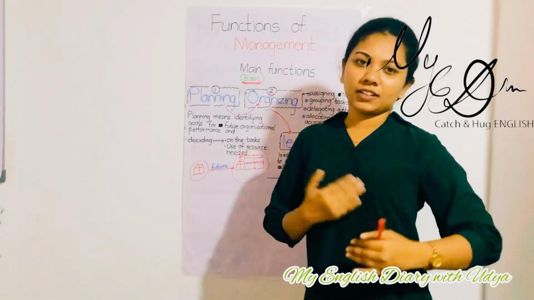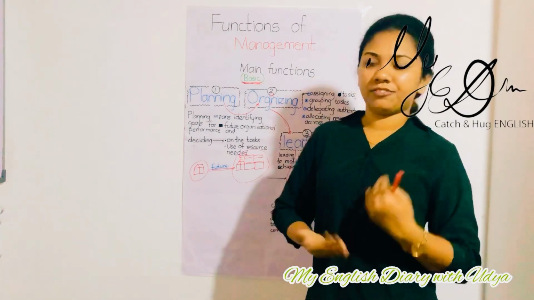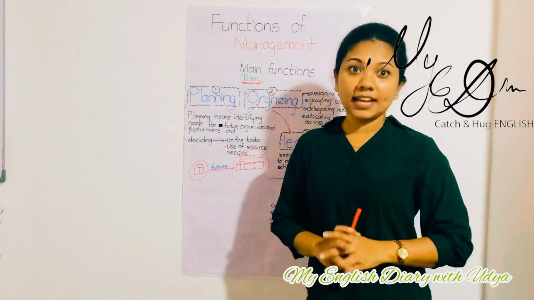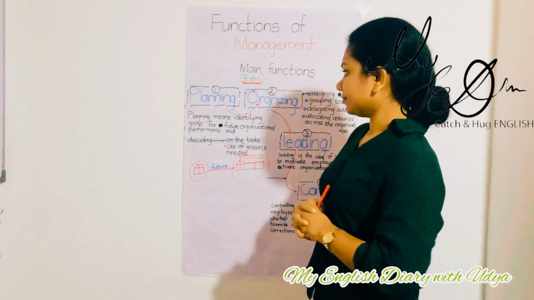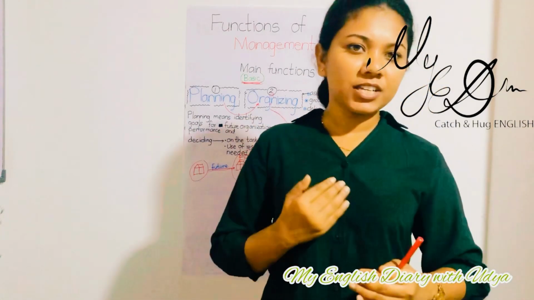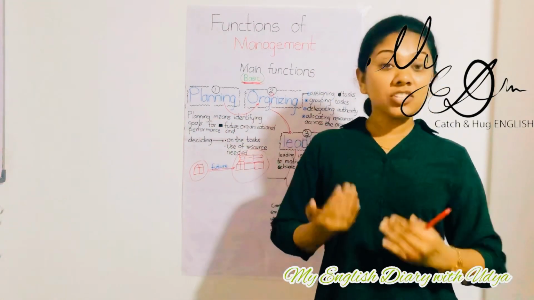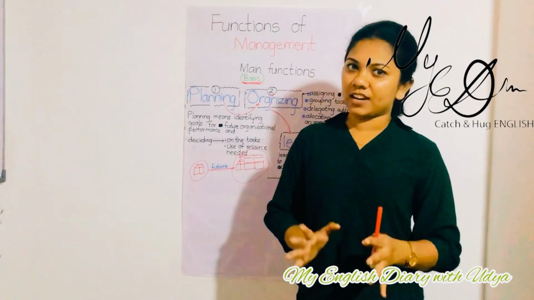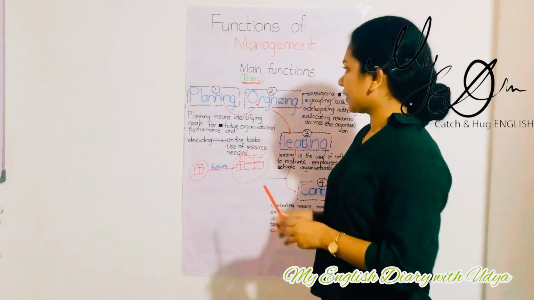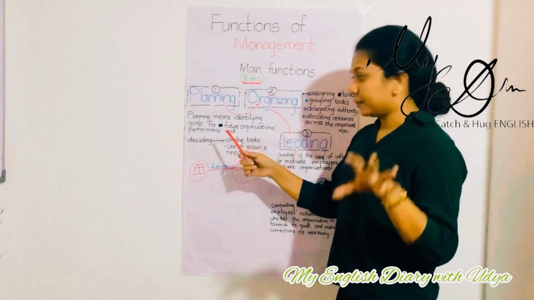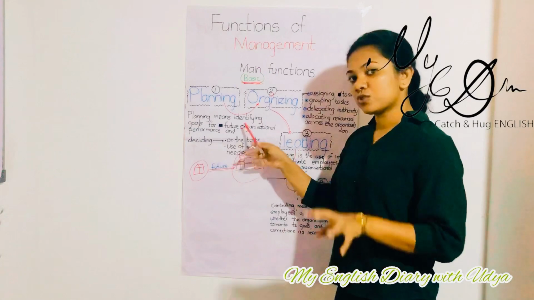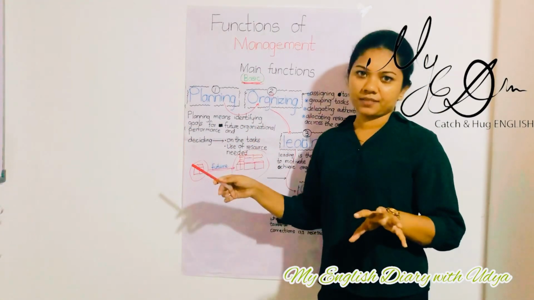Now let's go through further clarifications. Number 1 is what? Planning. What is that? Planning. To be a successful manager in the organization, that manager has to follow these functions, right? Keep it in your mind. The first function is planning. Okay, let's talk about what planning is. Planning means identifying goals for future organizational performance.